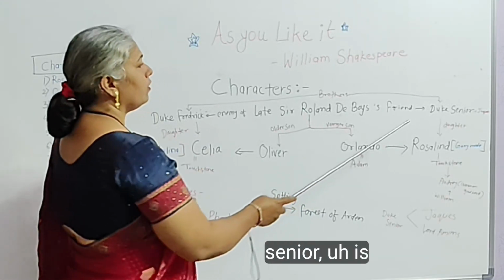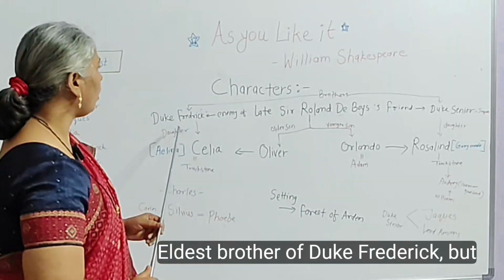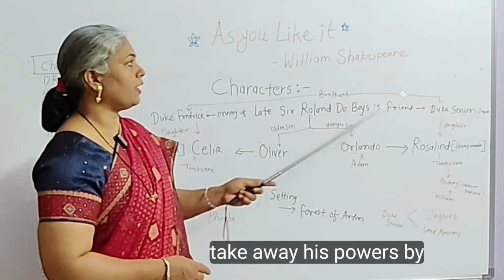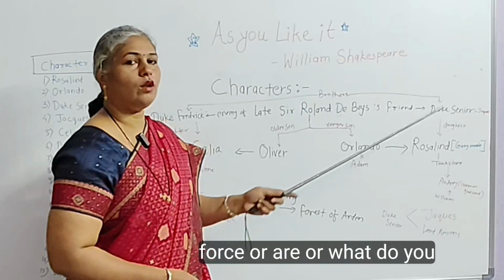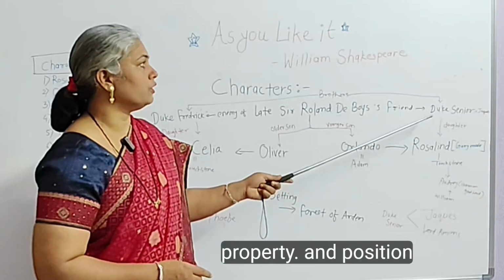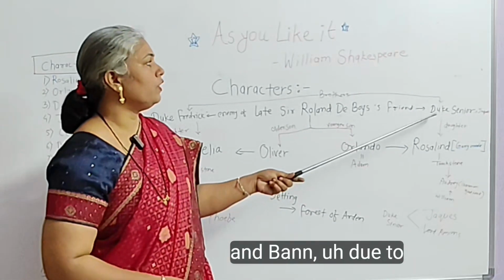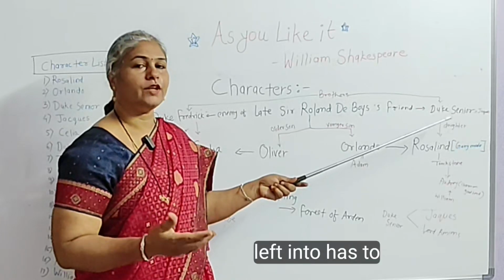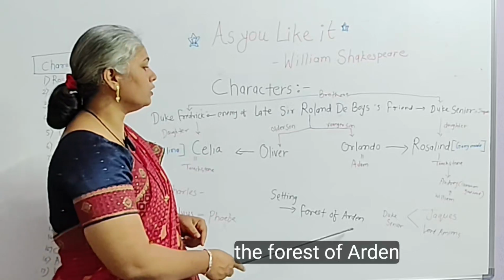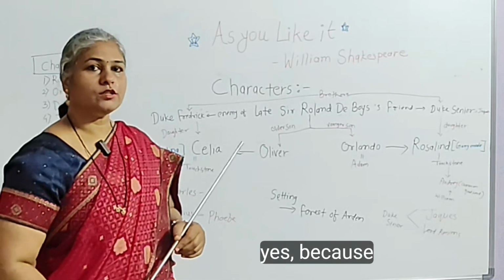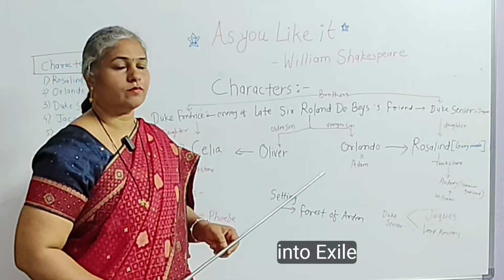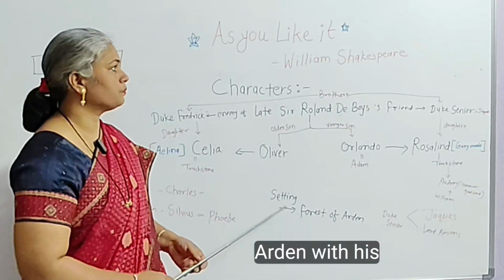Duke Senior is the eldest brother of Duke Frederick, but Duke Frederick takes away his powers by force, or what you call usurps Duke Senior's property and position, due to which Duke Senior has to leave the court for the forest of Arden. Yes, because of this fight, Duke Senior goes into exile. Where? In the forest of Arden